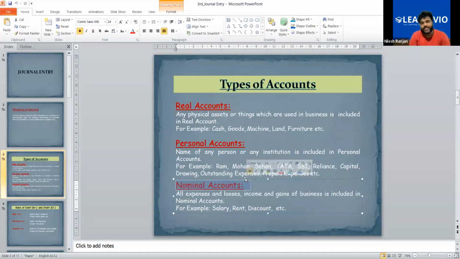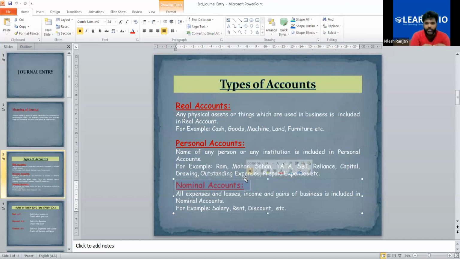All expenses and losses, income and gains of business are included in nominal account. Actually, there are only three categories of items that we will record. One is real account, meaning all the items, all the goods. There is personal account, meaning all the persons. And the last one is nominal account, meaning all the income and expenses, which are not classified as real or